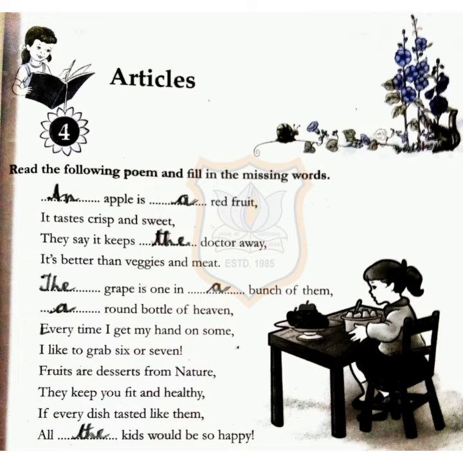The grape is one in a bunch of them. A round bottle of heaven. Every time I get my hand on some, I like to grab 6 or 7. Fruits are desserts from nature. They keep you fit and healthy. If every dish tasted like them, all the kids would be so happy.